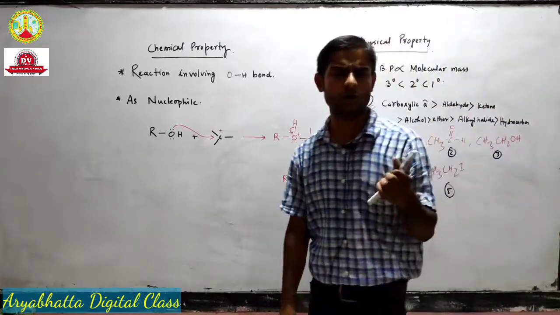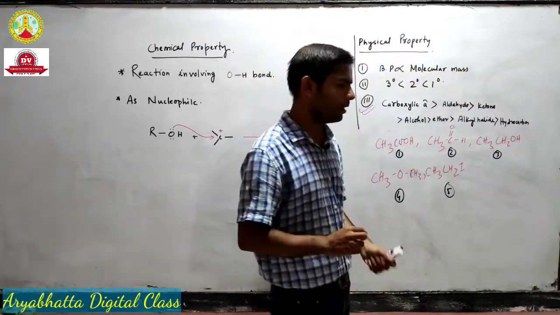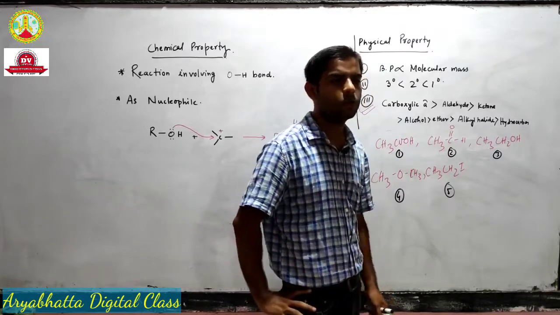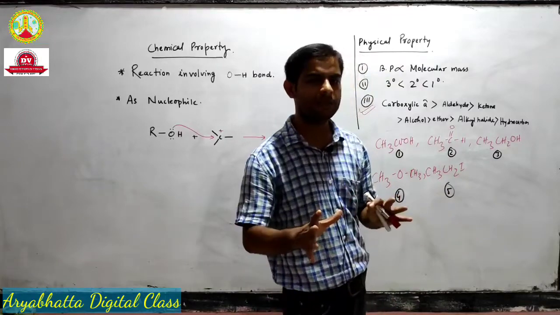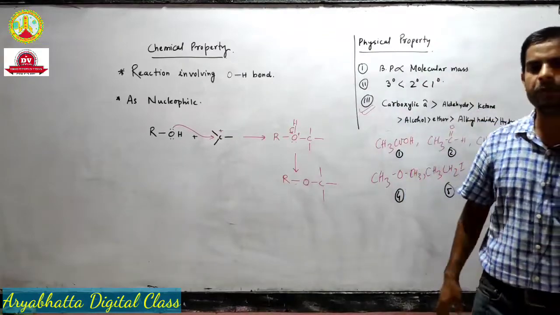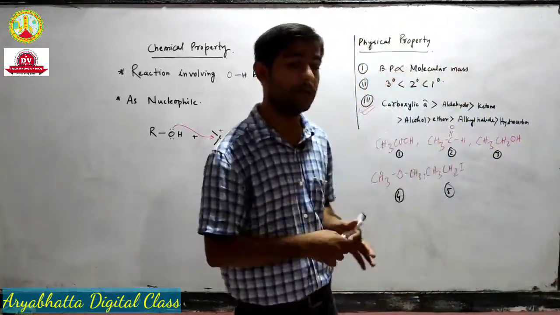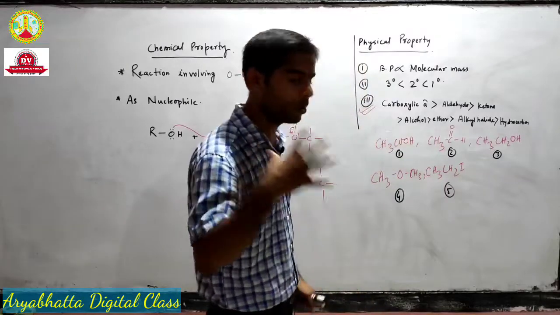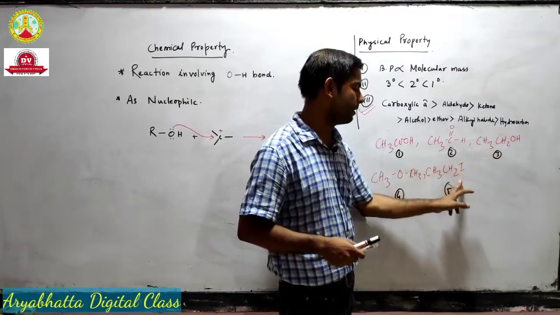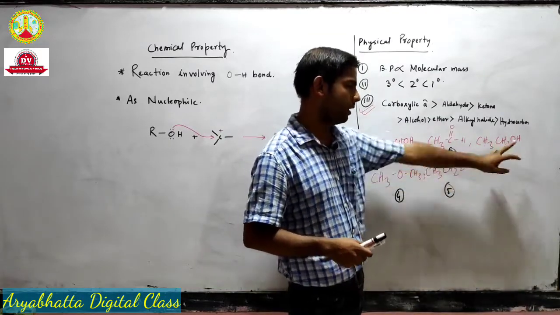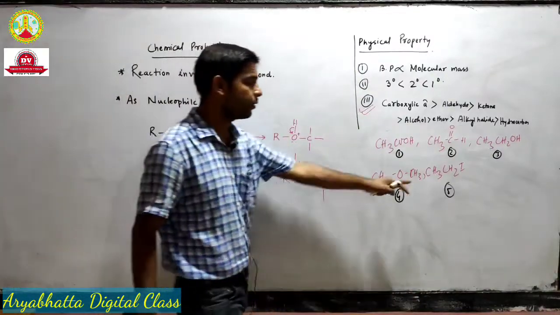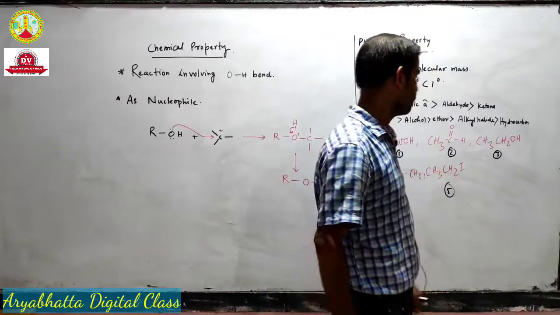And actually I taught you this trick in class 11 only, that questions related to boiling point, surface tension, viscosity, density are basically explained by using hydrogen bonds. If you can remember, we discussed it in the chemical bonding chapter. So here also this has a higher boiling point than this because of the hydrogen bonding. In ethanol, hydrogen bonding is possible, but in iodoethane, hydrogen bonding is not possible.